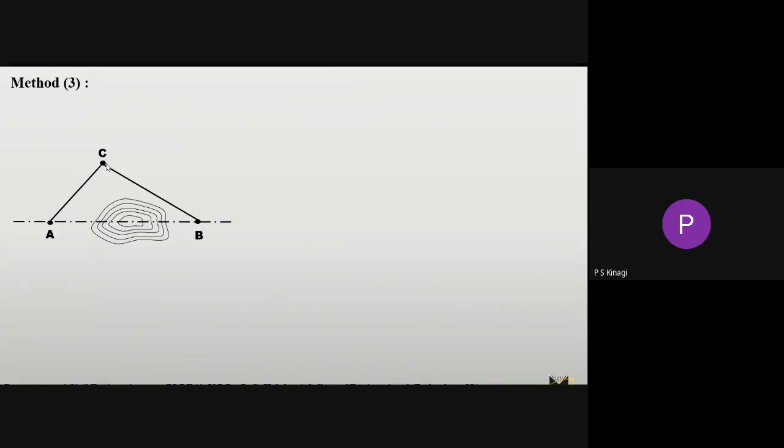Then whatever line you are considering here, it is just away from our obstacle. It will not cross our pond, because it is difficult to measure the distance from B to C here. So later you have to measure the distance of AC and BC. Then by using the same Pythagoras theorem again, you can get the distance of A to B.